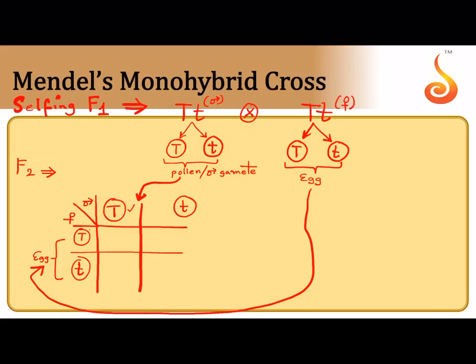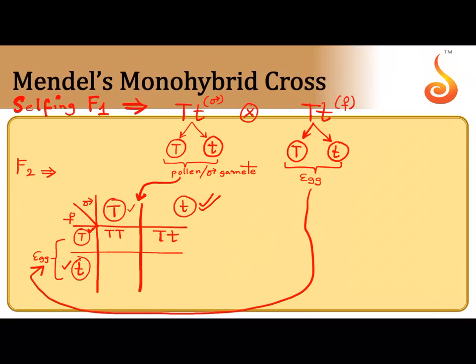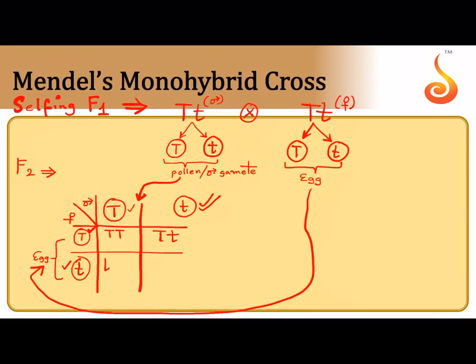When this pollen fertilizes this egg, we get capital T, capital T. When this pollen fertilizes this egg, we get capital T, small t. When this pollen again fertilizes this egg, we get small t, capital T. When this pollen fertilizes this egg, we get small t, small t. So I hope it is clear now.